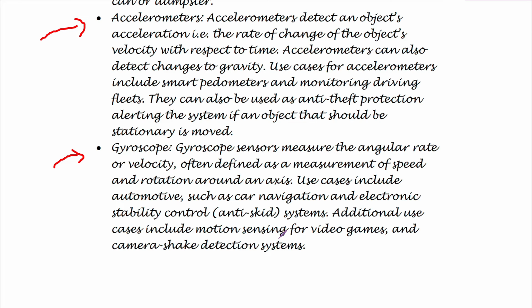Additionally, if you play video games or have smartphones, you have probably noticed that whenever you rotate your phone, whenever you change your orientation from portrait to landscape or vice versa, your screen orientation changes, right? Whenever you twist your phone in that way, this motion sensing is all due to the presence of a gyroscope. And camera shake detection systems can also be implemented using this sensor.